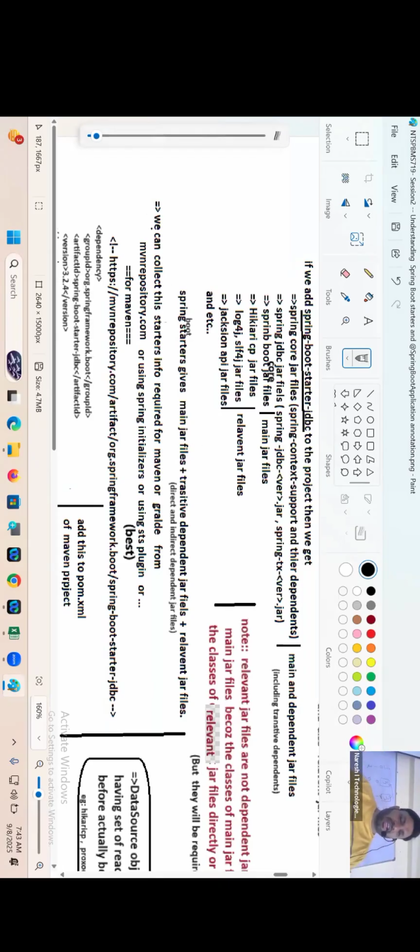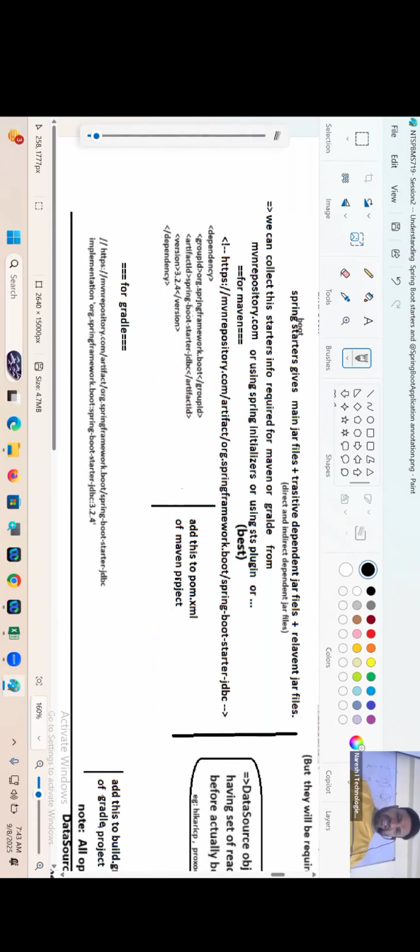Okay. We can collect the starters info required for Maven and Gradle from mvnrepository.com. See, guys, it's like a regular dependency tag only. Then how to identify it's a starter? In the jar file name, the starter word will be there: spring-boot-starter, fixed wordings. Then JDBC starter, JPA means JPA starter. Something else means something else starter, right? Okay, in Gradle, it has Gradle syntax. Still, I have not introduced Gradle, guys. Don't worry much.